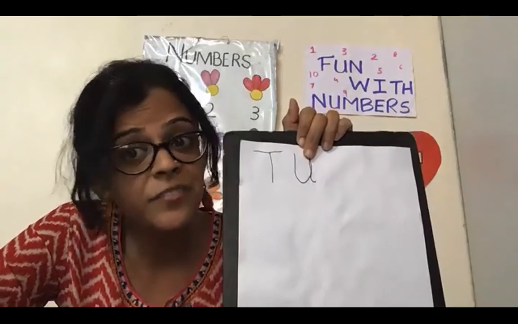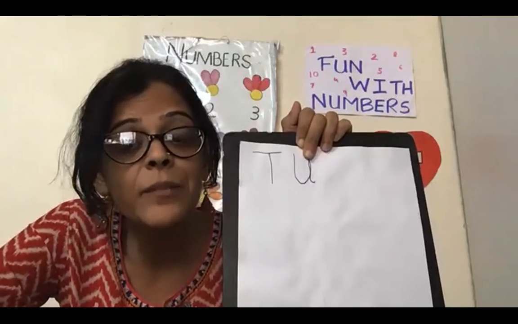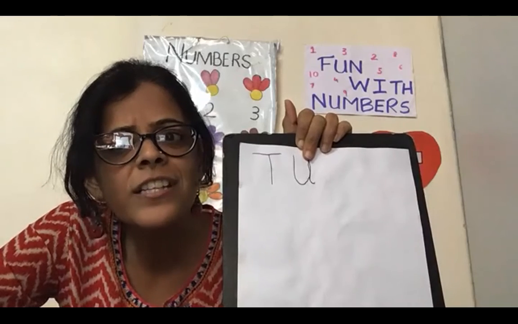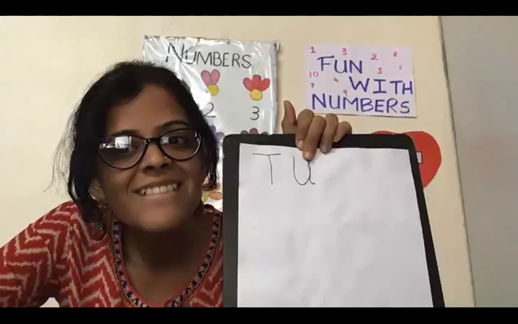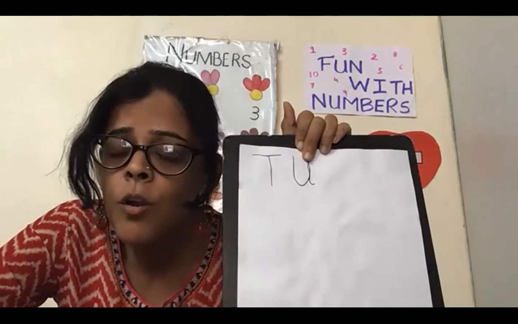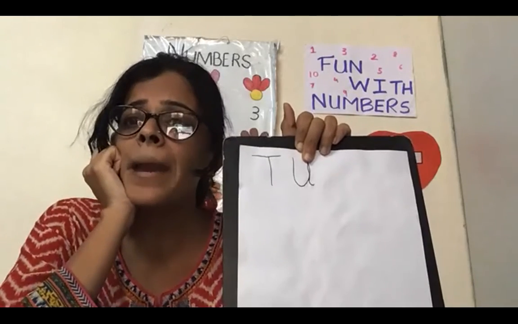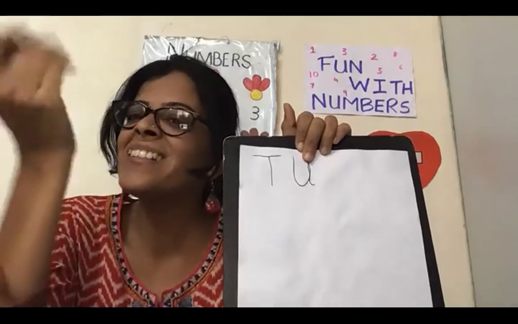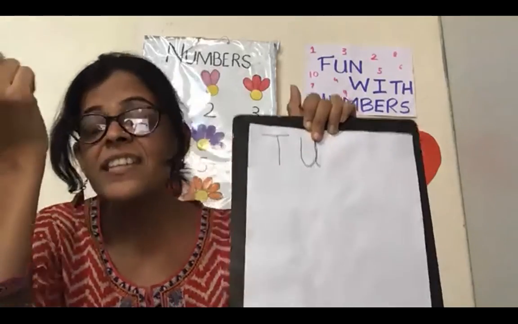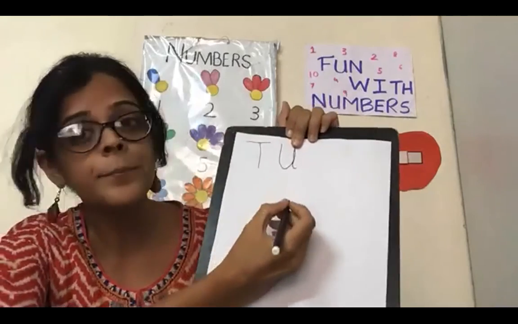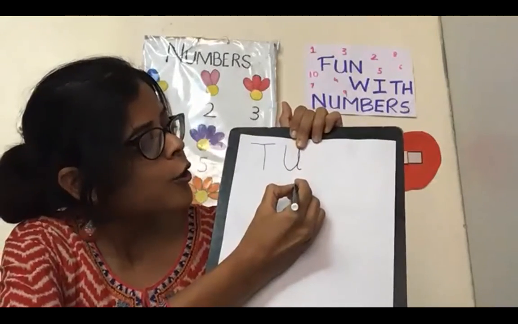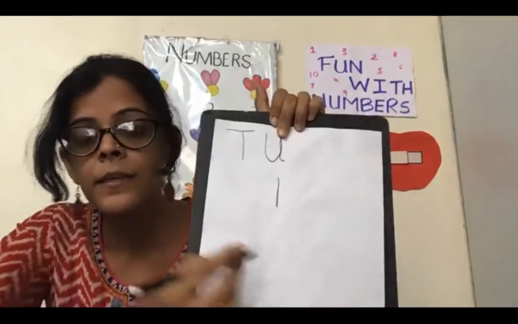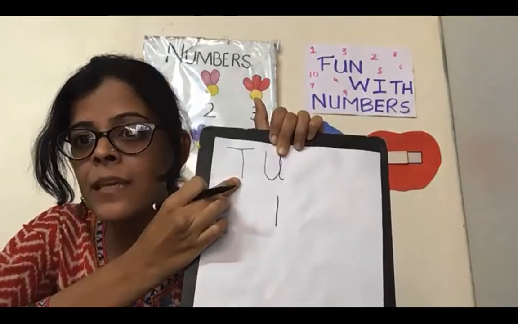Okay, so shall we start? Who will tell me which is the first number? You don't know which is the first number in our maths? We will start right. 1. Yes, very easy. Now, where will you write 1? 1 will come below U. Will you write it below T?